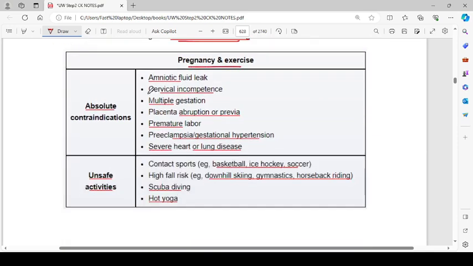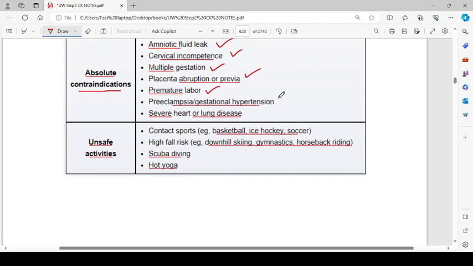Then pregnancy and exercise. Absolute contraindications: amniotic fluid leak, cervical incompetence, multiple gestation, placenta abruption or previa, premature labor, preeclampsia and gestational hypertension, severe heart or lung disease. Unsafe activities are contact sports like basketball, ice hockey, and soccer. High fall risks like downhill skiing, gymnastics, and horseback riding, scuba diving, and hot yoga.